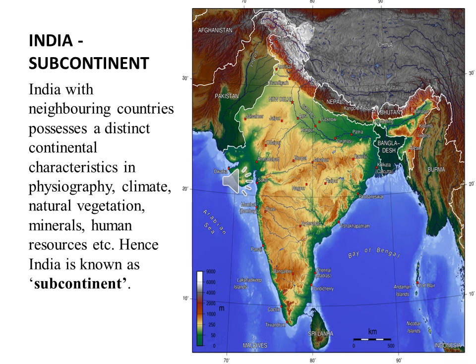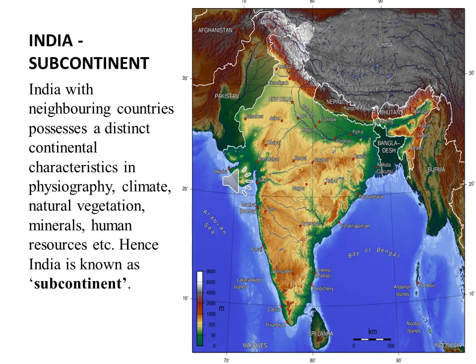Brazil is fully covered by Amazon forest. There is no desert. But if you take India, you can find desert, plateaus, plains, and coastal regions. What is seen in a continent can be seen in India. So that's why India is called a subcontinent.